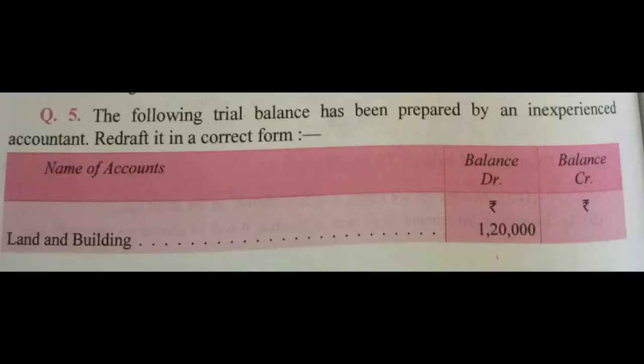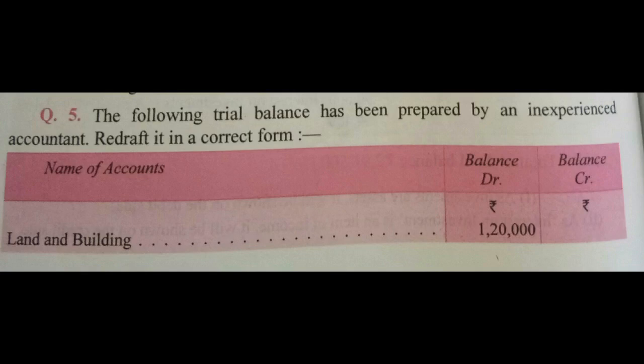In this video, we are going to discuss one numerical from the exercises given at the back of the chapter Trial Balance and Error in the book of accountancy written by D.K. Goel. This is question number 5. Let us read the question. The following trial balance has been prepared by an inexperienced accountant. Redraft it in a correct form.